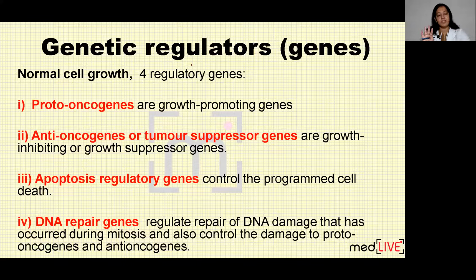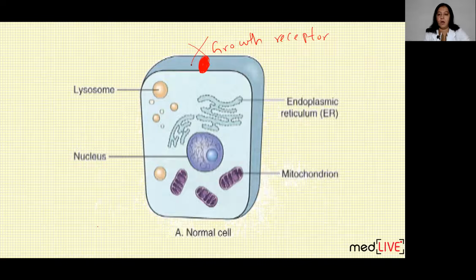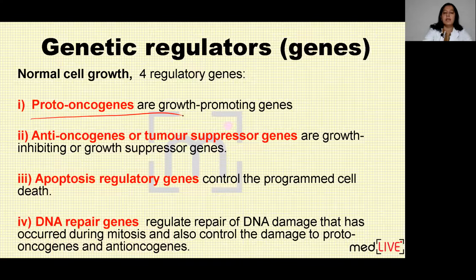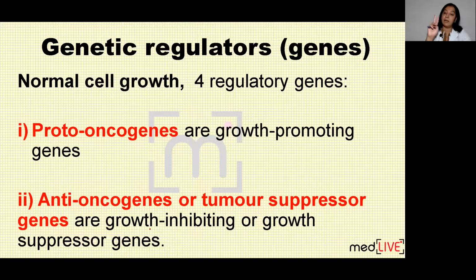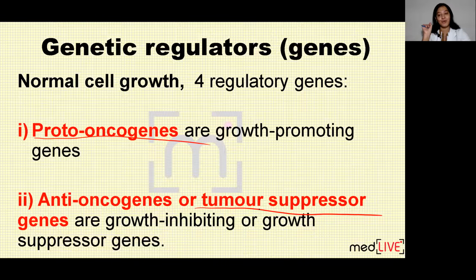There are 4 types of genes in human cells. All human cells contain 4 types of genes: proto-oncogenes, tumor suppressor genes, also known as anti-oncogenes, apoptosis regulating genes, and DNA repair genes. Out of these 4 genes, in this lecture, I will explain the first 2, that is proto-oncogenes and tumor suppressor genes, which are also known as anti-oncogenes. What are these 2 genes?